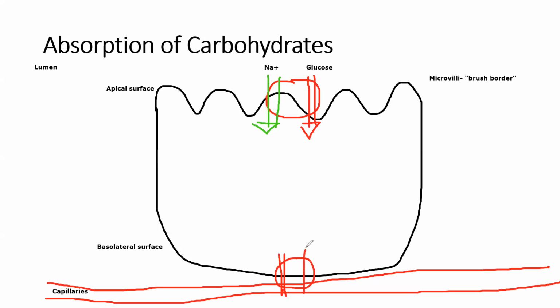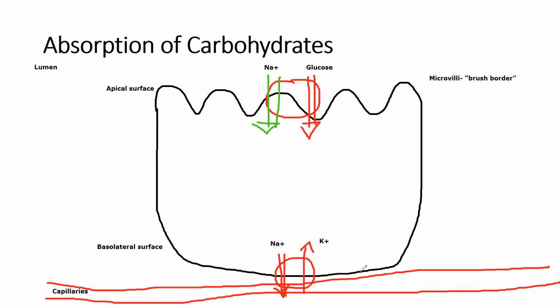And that is creating the gradient. So this is potassium being pumped in this direction, and then sodium being pumped in that direction. Let's make this an arrow.